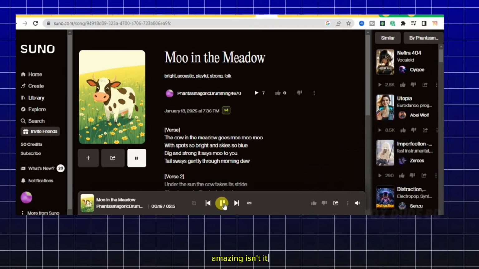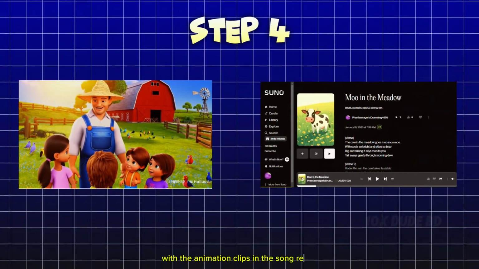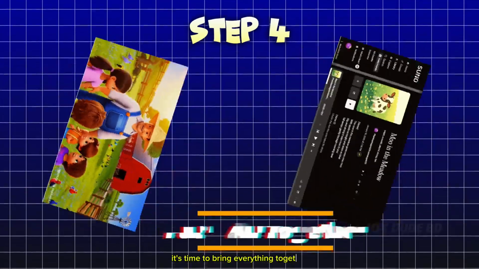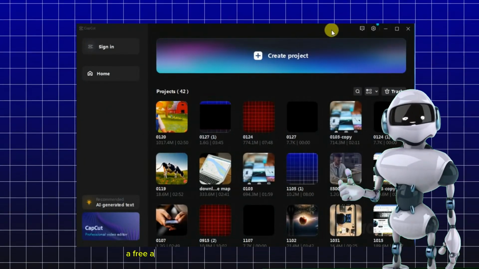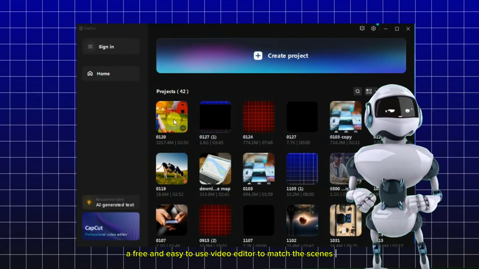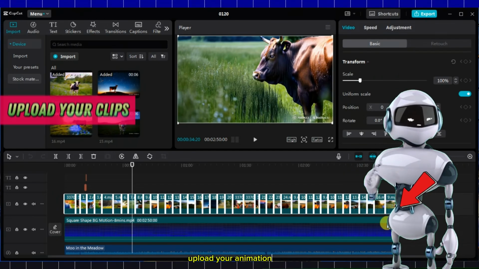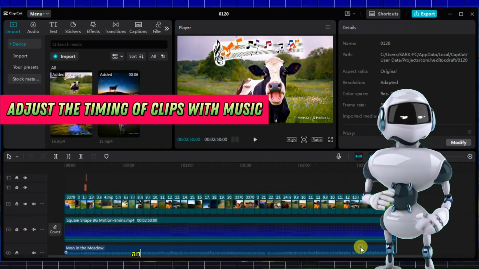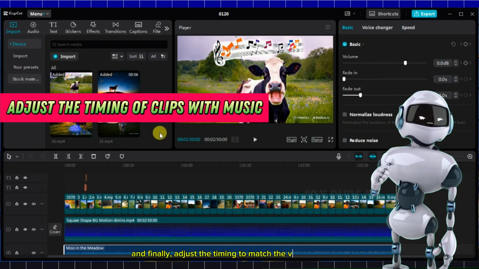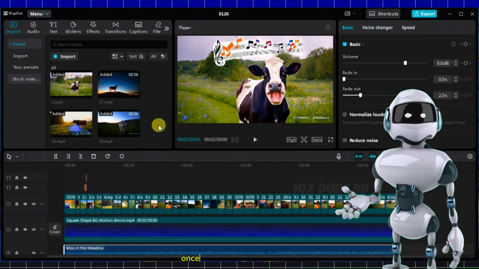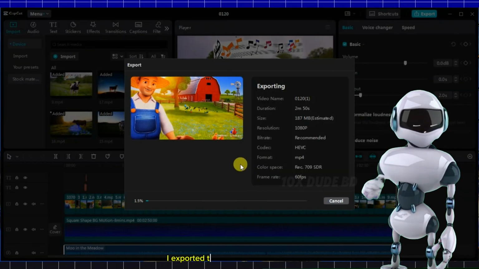Amazing, isn't it? With the animation clips and the song ready, it's time to bring everything together. I used CapCut, a free and easy-to-use video editor, to match the scenes with the song. Here's how. First, upload your animation clips. Second, add the song. And finally, adjust the timing to match the visuals with the music. Once everything looked perfect, I exported the final video.